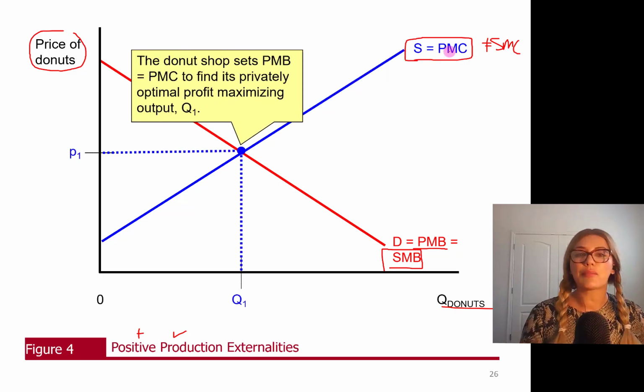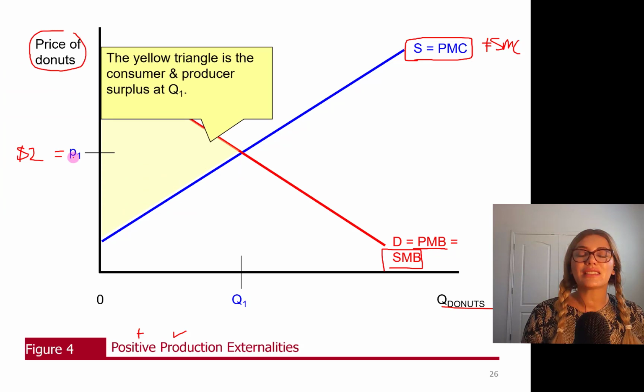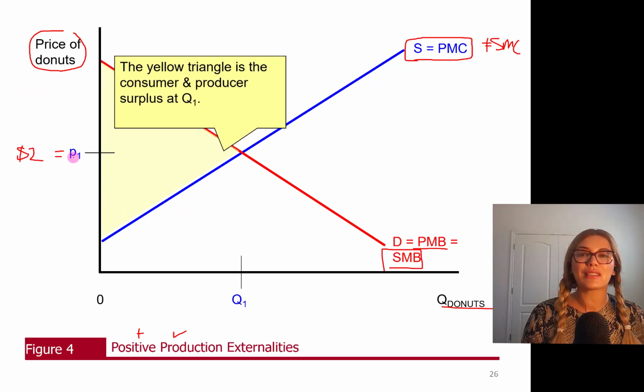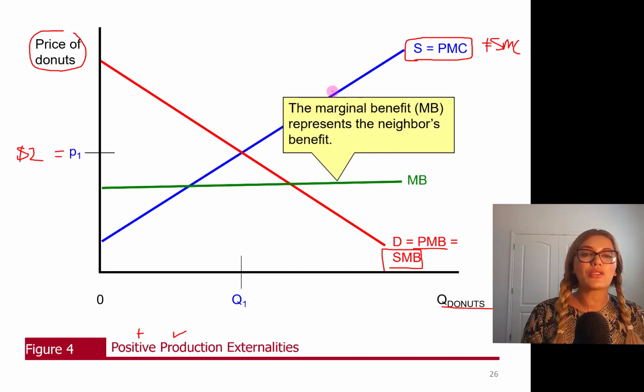So the donut shop uses private marginal benefit, the downward sloping demand curve, and private marginal cost to find its privately optimal level of donuts, Q1, and charges a price of P1, let's say $2 per donut. They're really nice donuts. Okay, so this yellow triangle is the consumer and producer surplus at the private optimal level of donuts. This framework does not capture the benefit to the neighborhood safety, however, okay? So this is the marginal benefit.